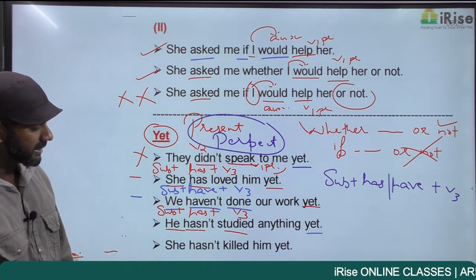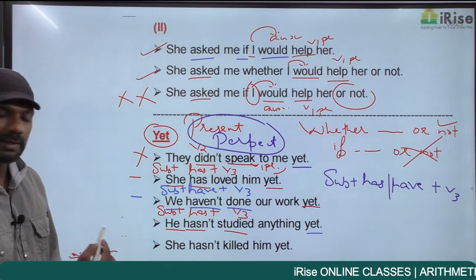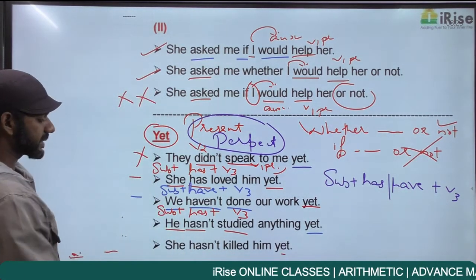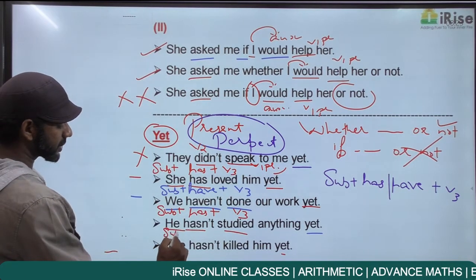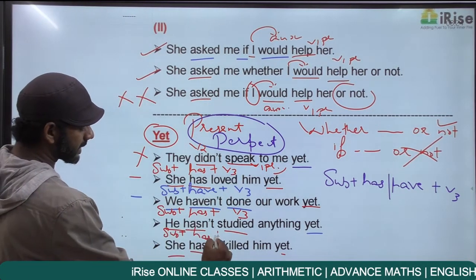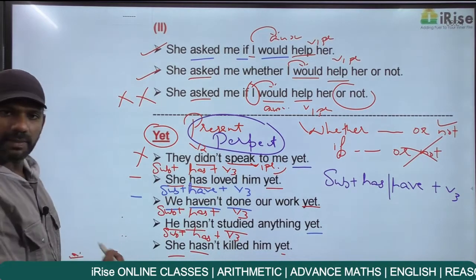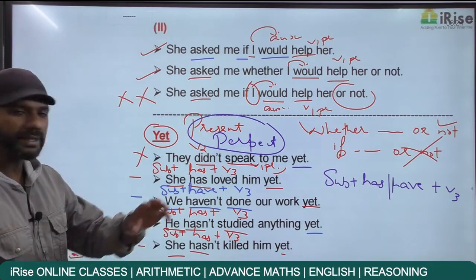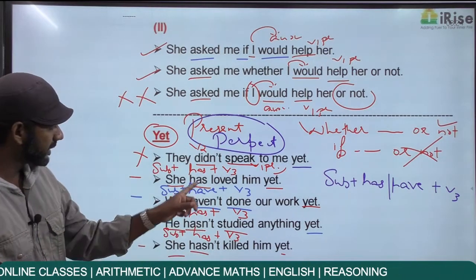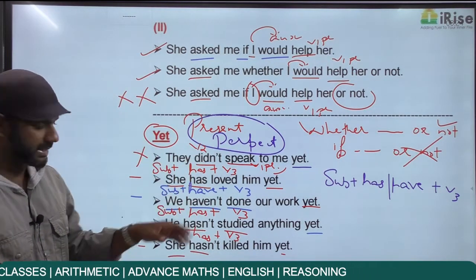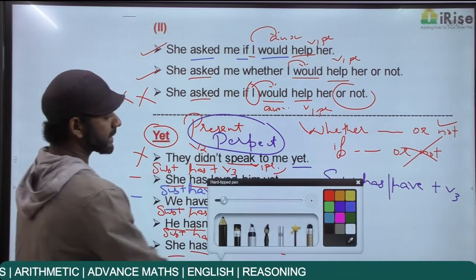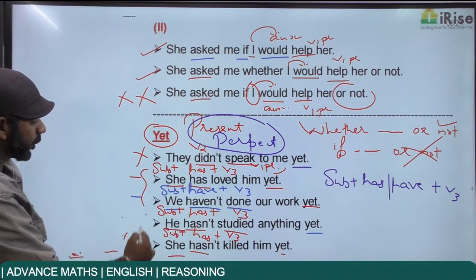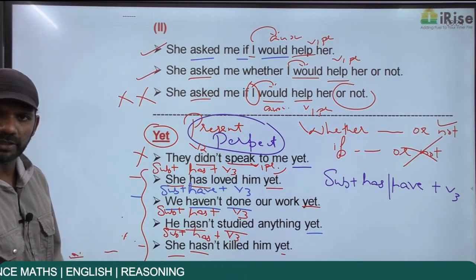Come to the last one. She hasn't killed him yet. Now, yet is there. She hasn't killed him. The subject is she plus has plus killed, which is V3. Subject plus has plus V3 is present perfect. Leave it there. Now we have 4 sentences to be considered, the last 4, as the first one is eliminated. As I told you, yet appears in the present perfect tense. These 4 sentences are in the present perfect tense.